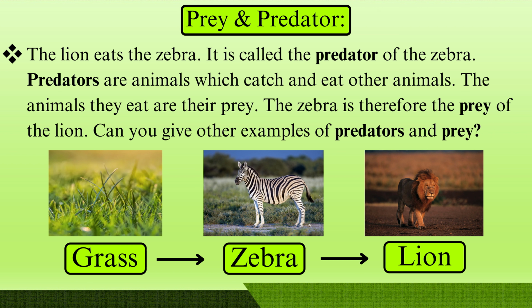Now in this picture, you can see the lion eats the zebra. It is called the predator of the zebra. Predators are animals which catch and eat other animals. The animals they eat are their prey. The zebra is therefore the prey of the lion. Can you give other examples of predator and prey?